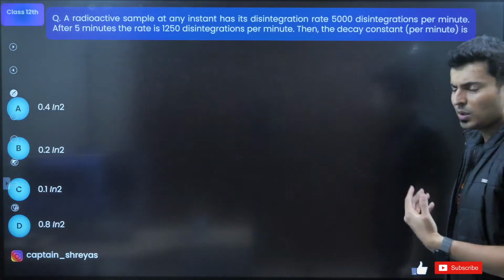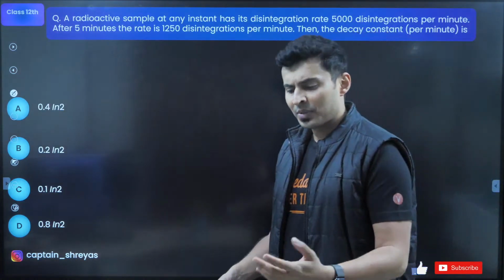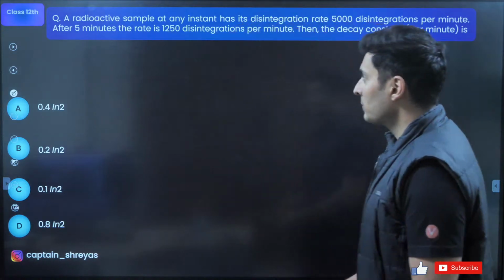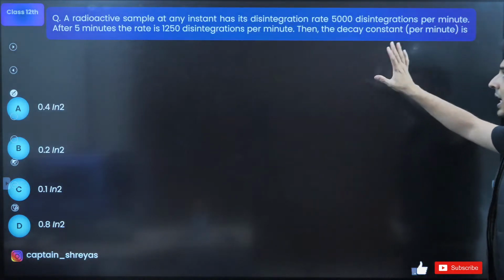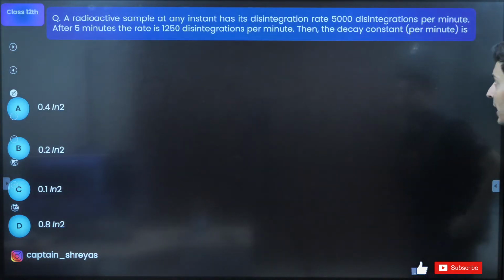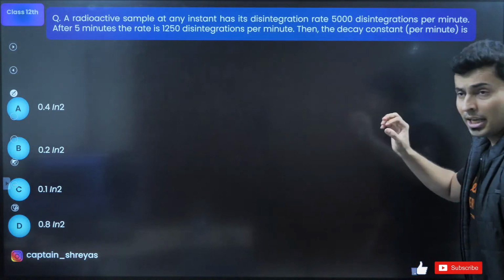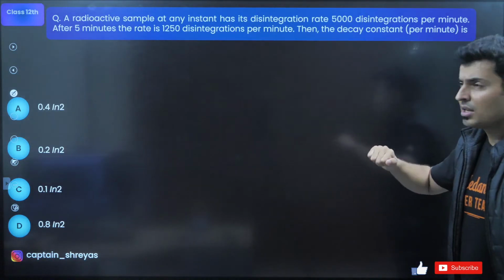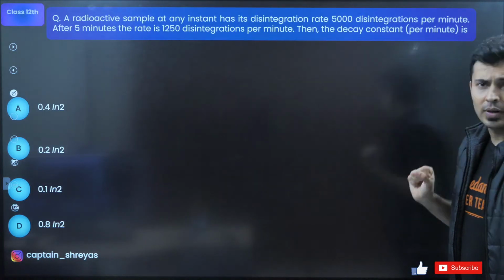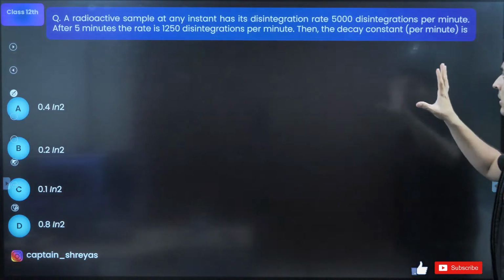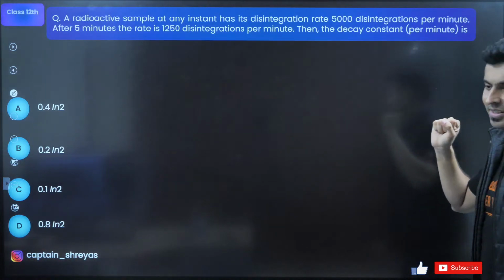That is not important. Let's solve some questions, and again I'll come to some remaining parts, which is half-life and all of that. A sample has some disintegration rate of 5000 initially. After 5 minutes, you find it reduces to 1250 per minute. What is the decay constant?